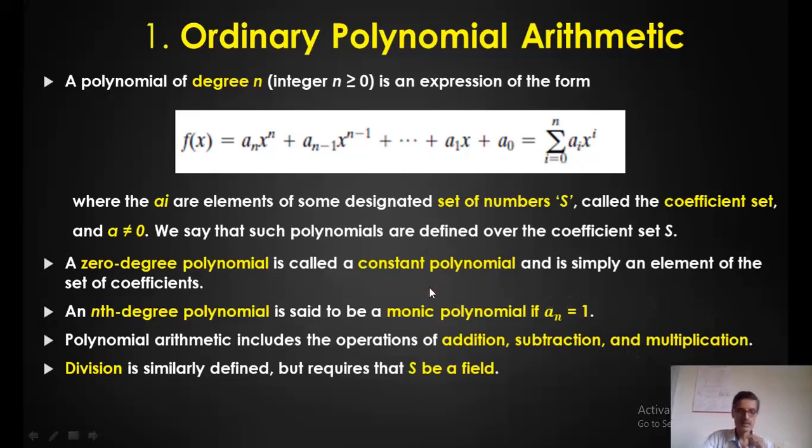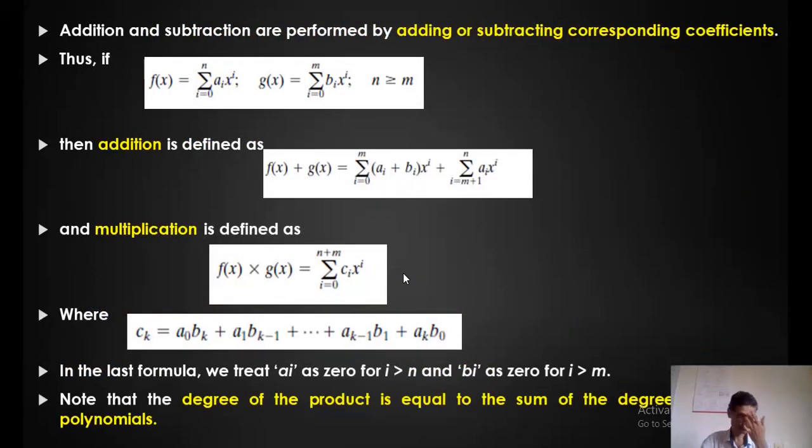Division is possible if the set of coefficients, that is S, is a field, because in that case only we can have a multiplicative inverse and we can perform a division operation. How to perform addition and subtraction, I'll explain later. Subtraction can be done by using addition itself, right?